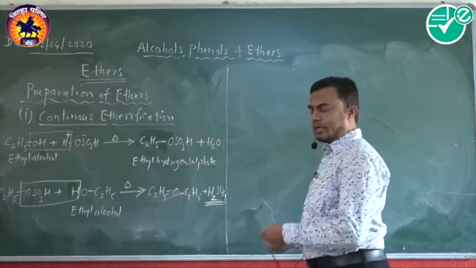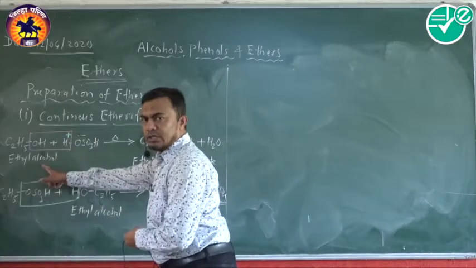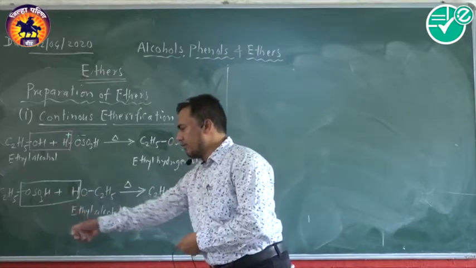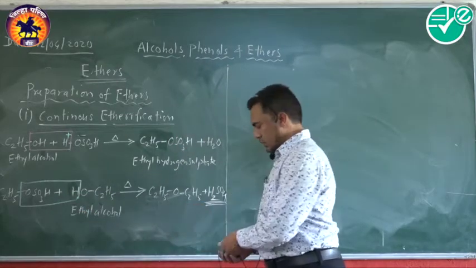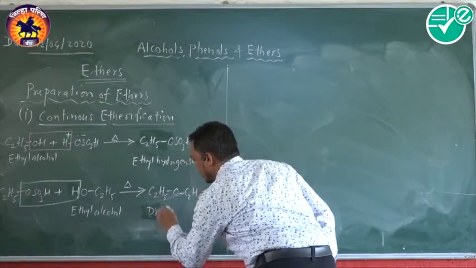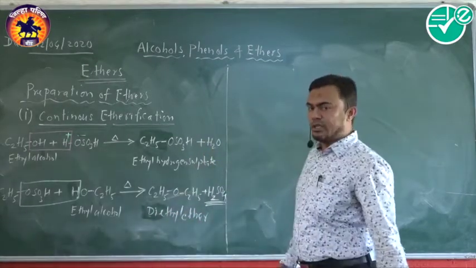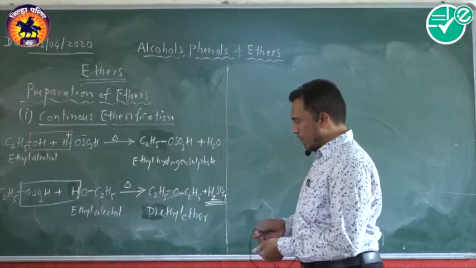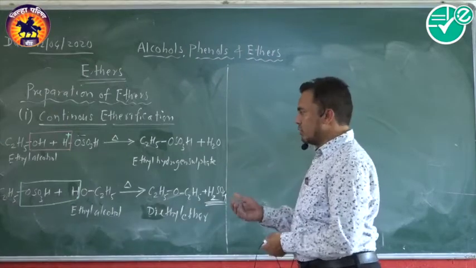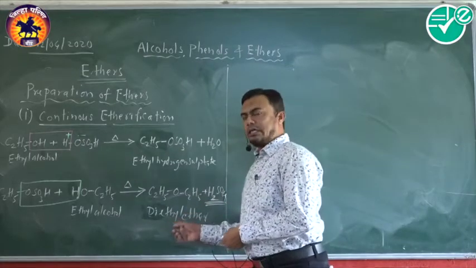Now this regenerated sulfuric acid is continuously used to again react with ethyl alcohol to form the intermediate, and the second molecule of ethyl alcohol further reacts with the intermediate to form such a simple ether, that is called diethyl ether. It is called continuous etherification because in this reaction we get the regenerated form of sulfuric acid again and again, so it is used up till it gets dilute, and we get the formation of diethyl ether.